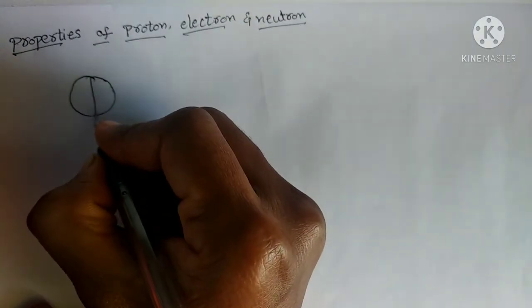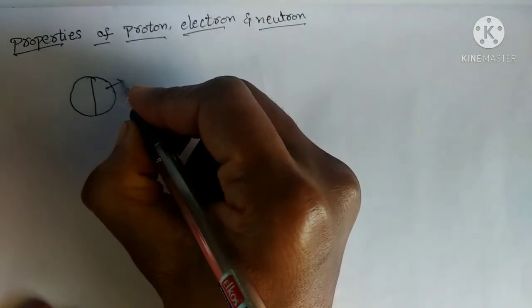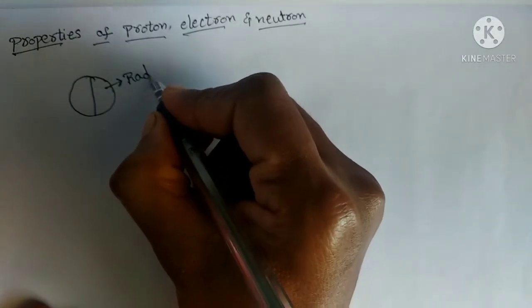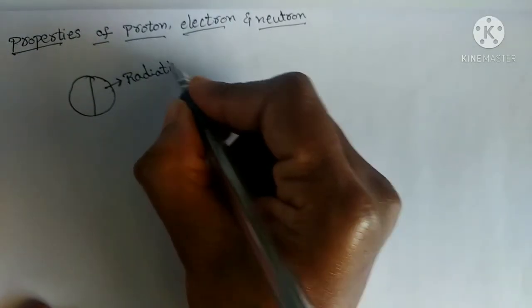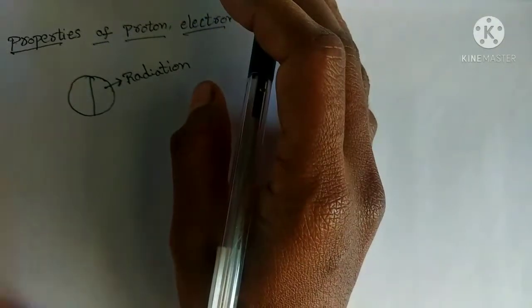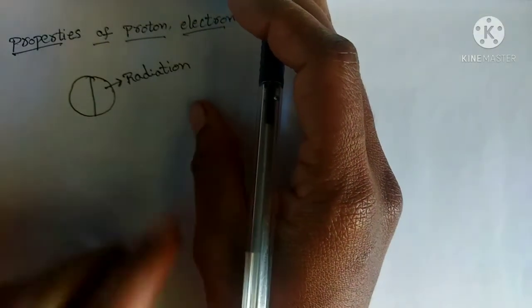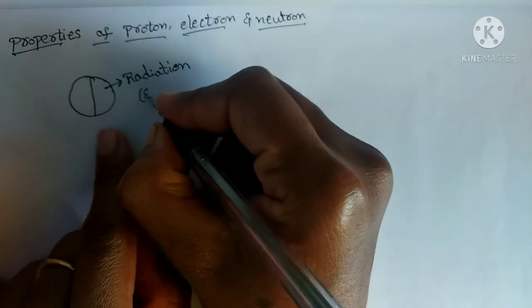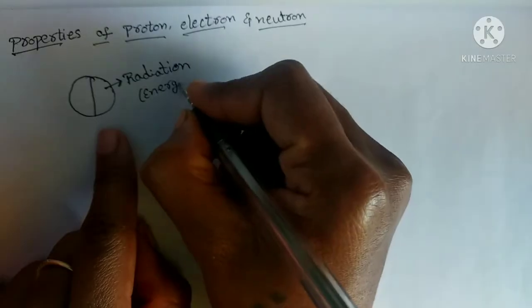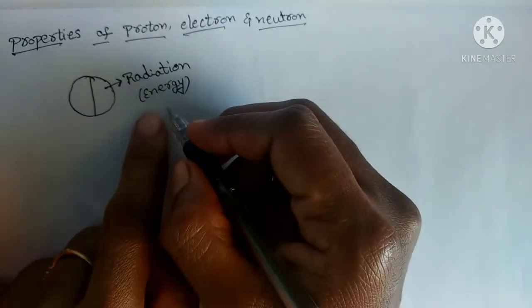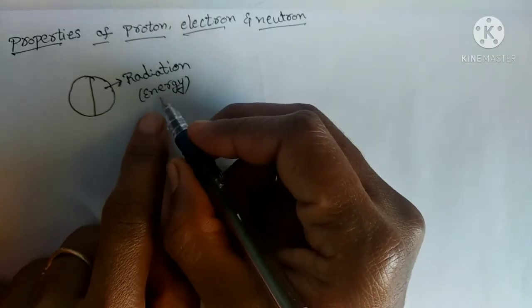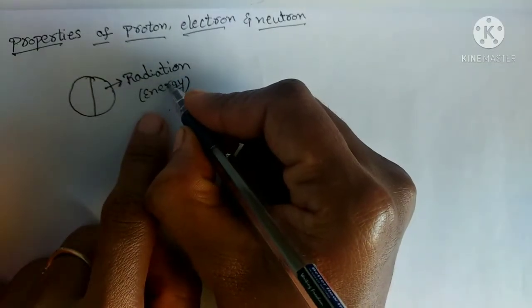Our universe is made up of two basic things. One is radiation. Radiation is nothing but light, means energy. In another form we can consider it as energy. The energy may come from the sun or stars or from fire, whatever that may be. Sound is also one form of energy, right?